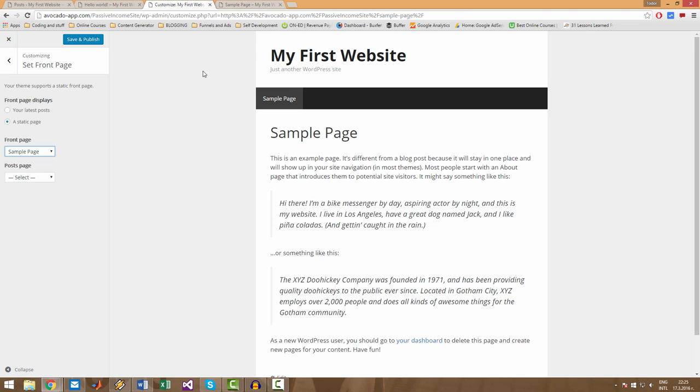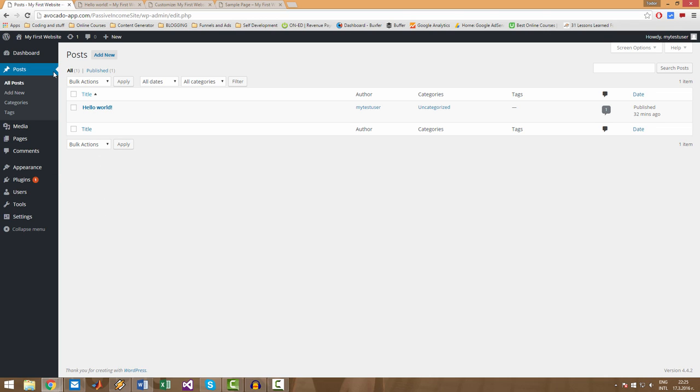Now, what other things can you do with posts? Let's go back to our WordPress menu here. Under Posts you have tags and categories. This is the other thing that posts have and pages don't. So what is a category? Categories are like a collection of posts.